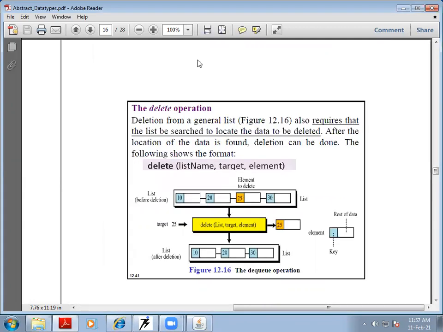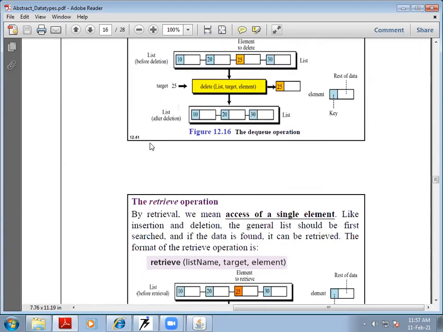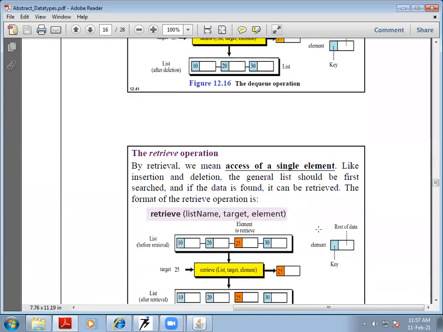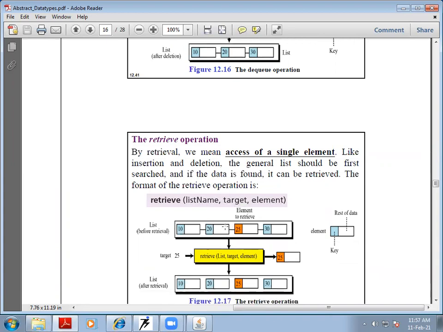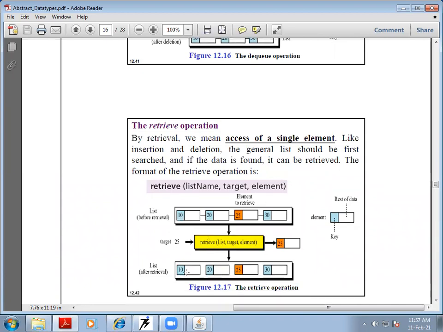Okay, there's another operation called the retrieve operation. Retrieve means if you want to access a single element of the list, we use the retrieve operation. The retrieve function will work like retrieve, list name, comma, target, comma, element. Target means from where we want to retrieve, and which element we want to retrieve. For example, if the target is 25, this element will be retrieved. Retrieve means it will not be deleted from the list, but the value stored at that particular element will be retrieved for any use.